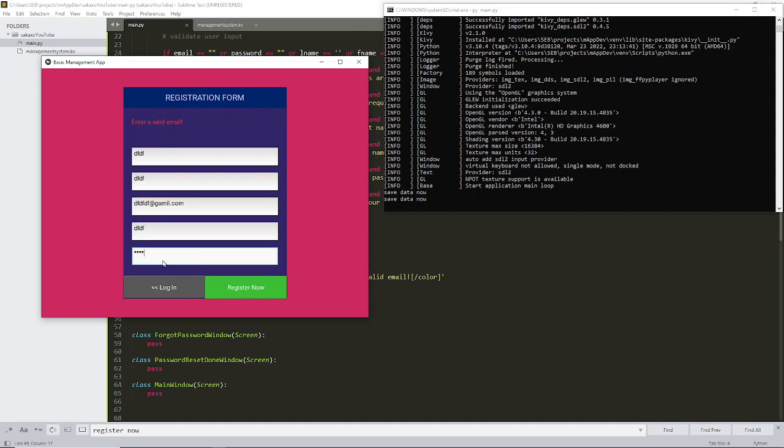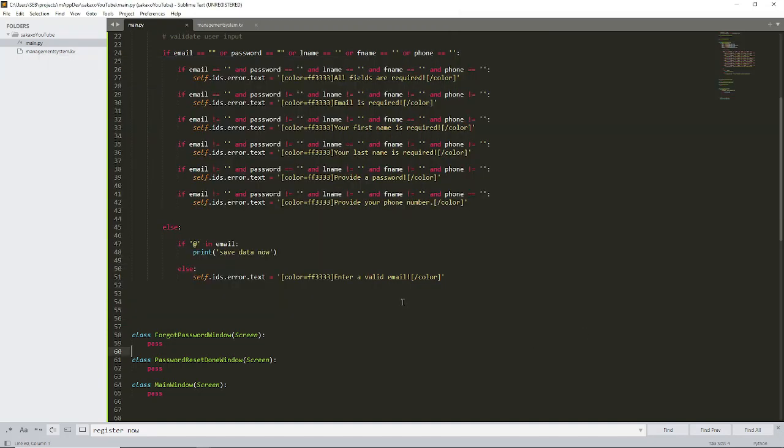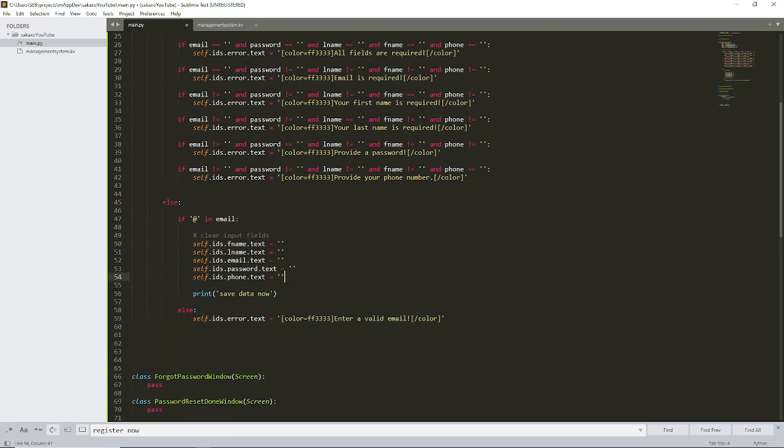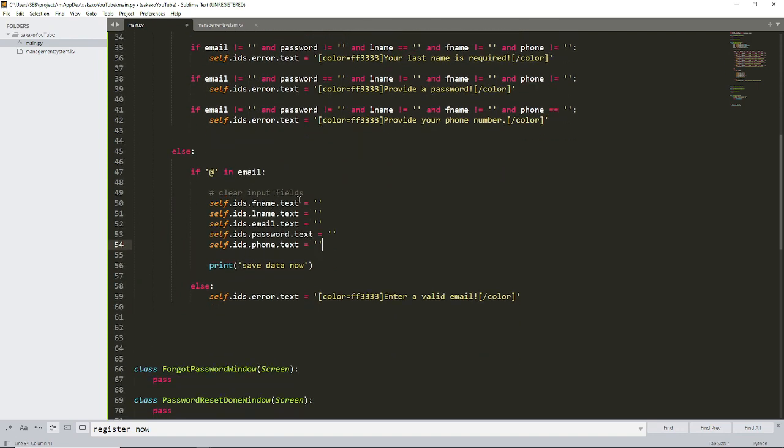We want to clear all those texts there, and change this one to a success message. To do that, we are still going to use the IDs that we set already. So I'll just make a copy of this one that I have from my other screen and paste that. I'm calling this the clear input phrase now. I take the first name input, the text, and set it with an empty string, the same thing for the last name, email, password, and then the phone, right? I'm setting that to an empty string.